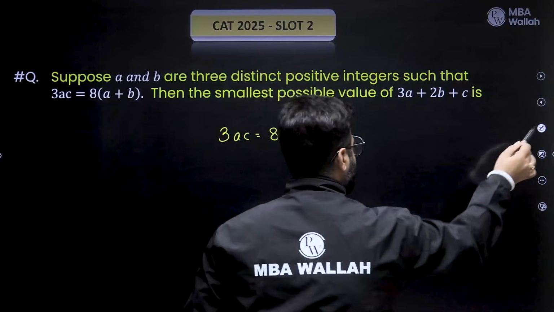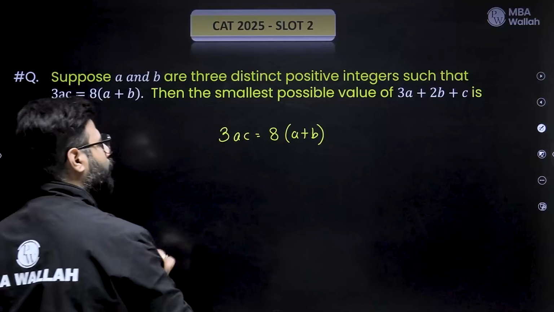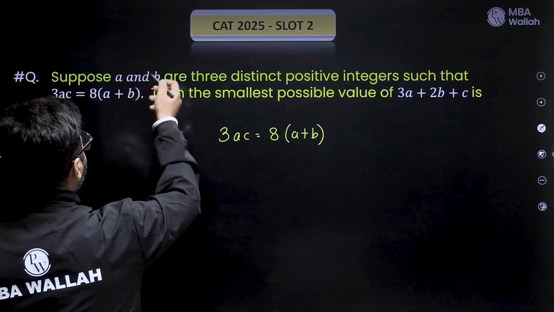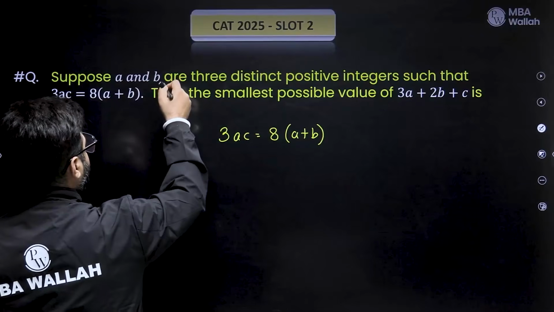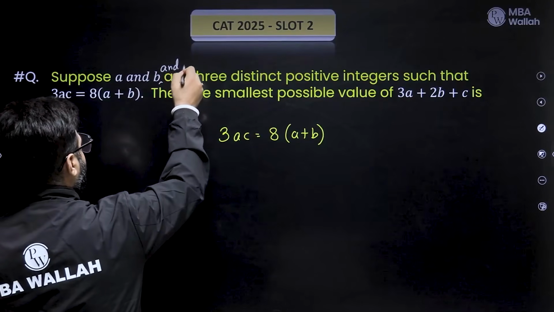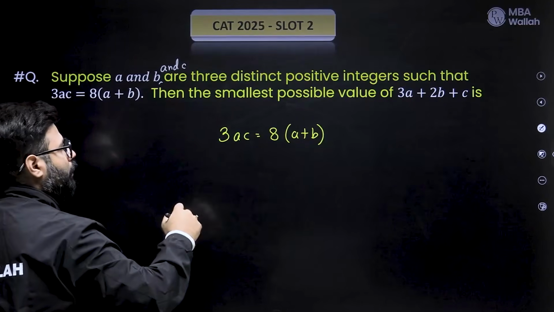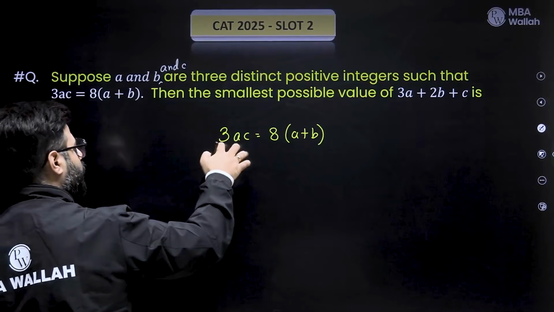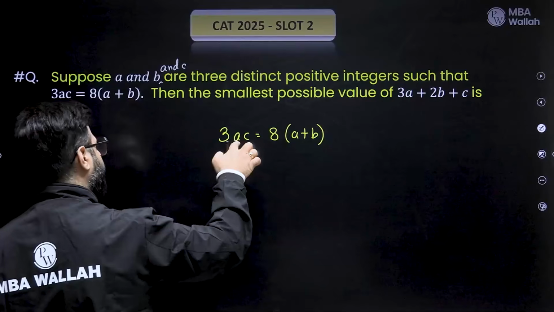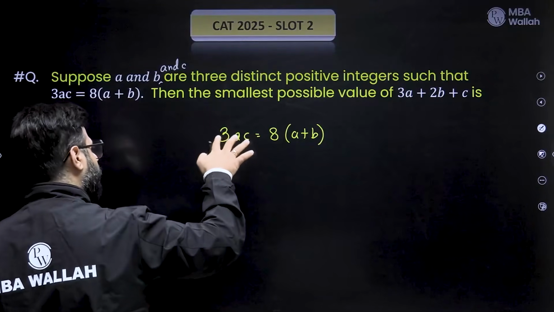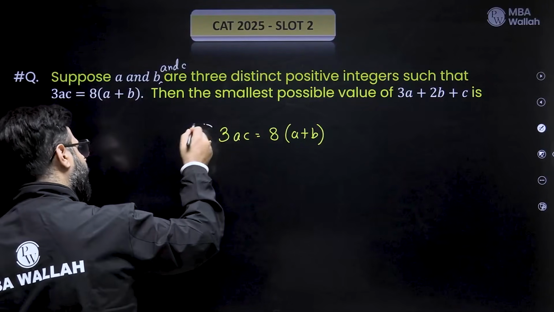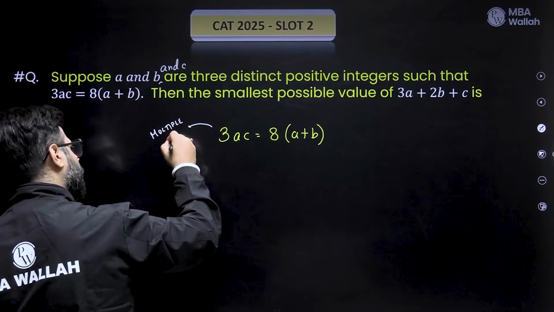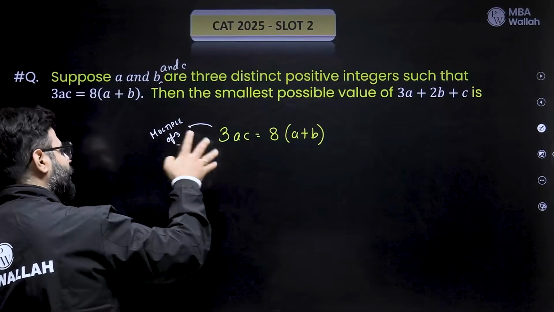Now the point is, we know that a and b and c, right here c should also be mentioned, a and b and c. Perfect. Now all of these are positive integers. That means this product is going to be an integer, integer into integer into integer. So this is going to be a positive integer that is a multiple of 3, right or not? So the left hand side is a multiple of 3.